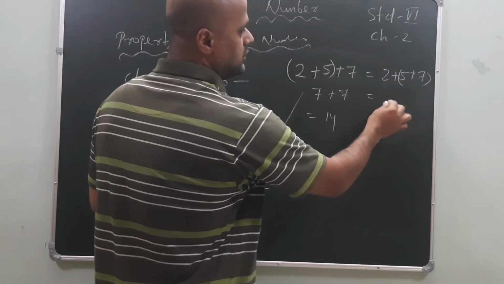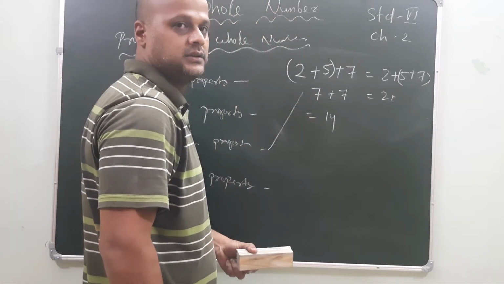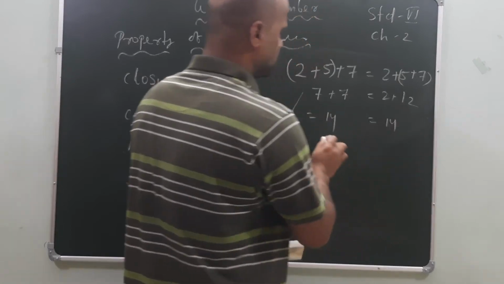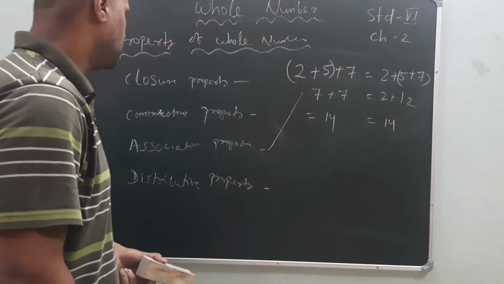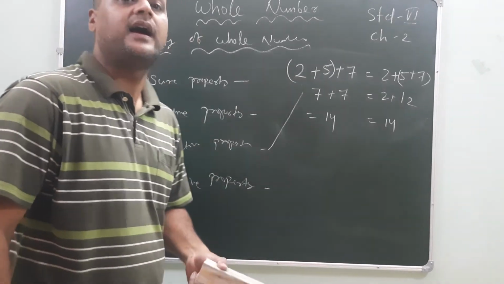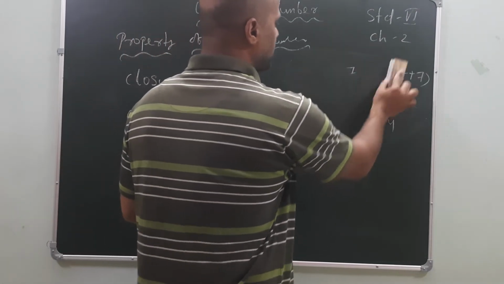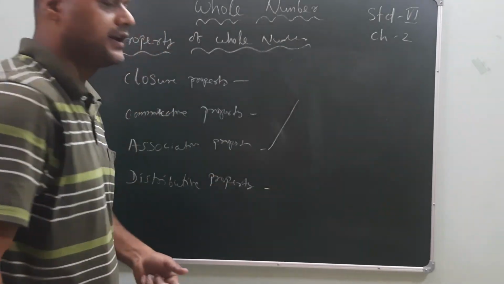Here also 2 will be as it is. 7 plus 5, how much? 12. It is also 14. So both the results are coming correct. So this is called the associative property. Remember this one. It is very, very important for you to solve various problems in your textbook or any kind of problem.